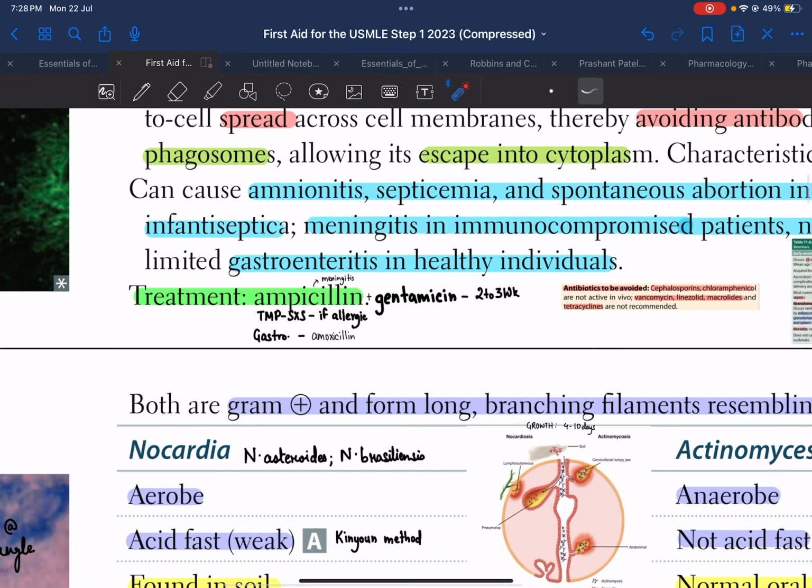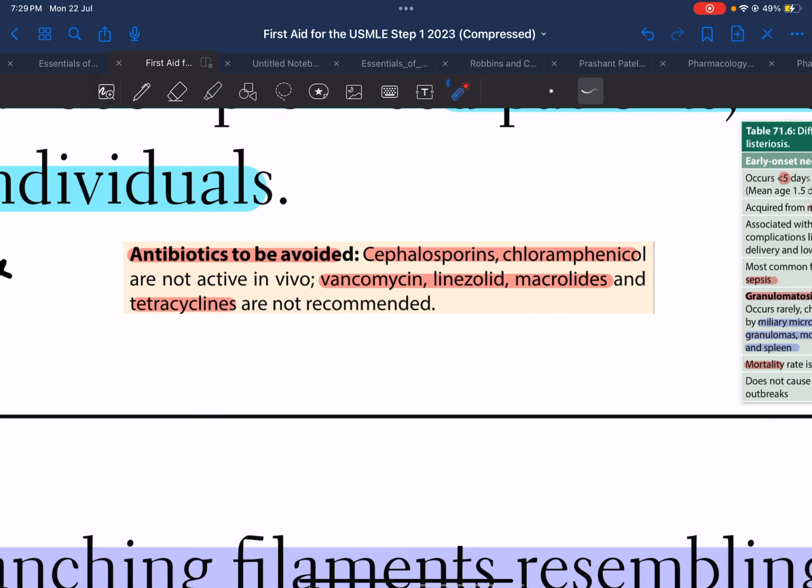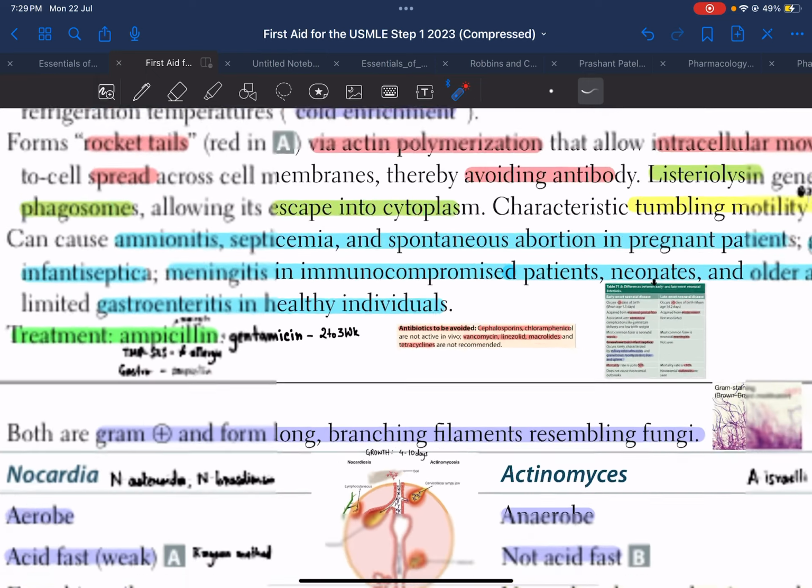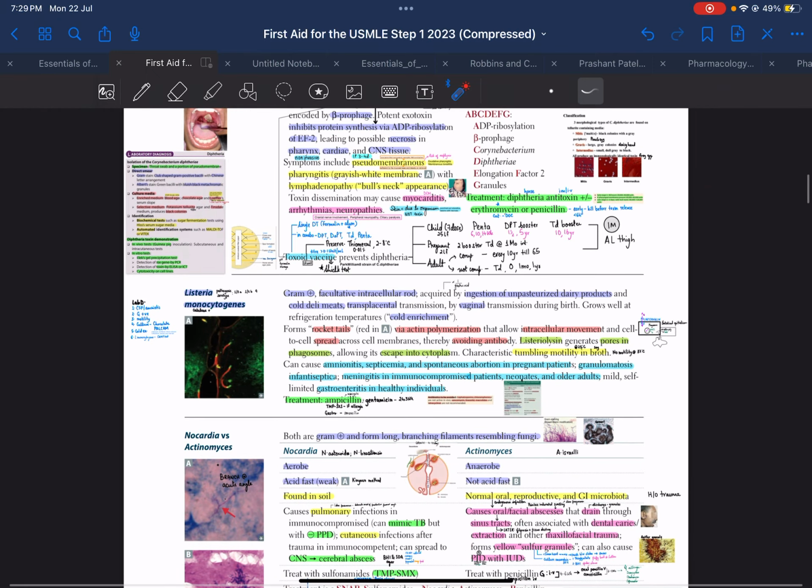After we are sure that the organism is listeria, we can treat the patient with ampicillin in the normal case, or with ampicillin plus gentamicin in case of meningitis, which continues for 2 to 3 weeks. If the patient is found allergic, we can go with cotrimoxazole, and in case of gastroenteritis, we can give amoxicillin. Antibiotics which we should avoid are cephalosporins and chloramphenicol, and usually we do not prefer giving vancomycin, linezolid, macrolides, and tetracyclines. So this sums up listeria for us.